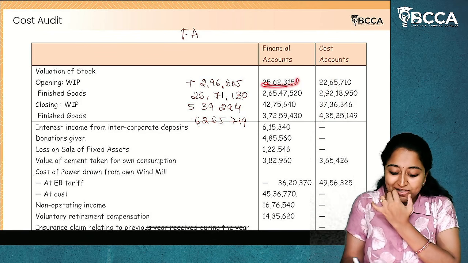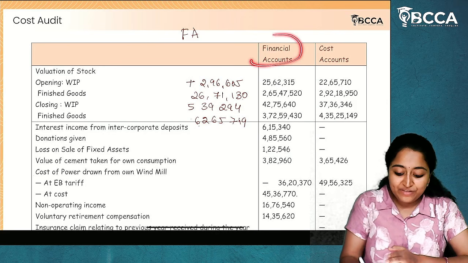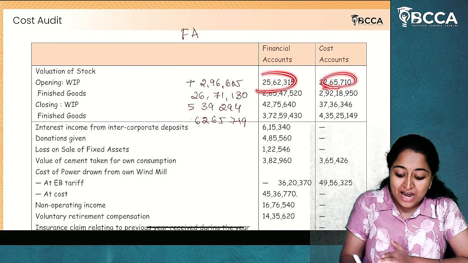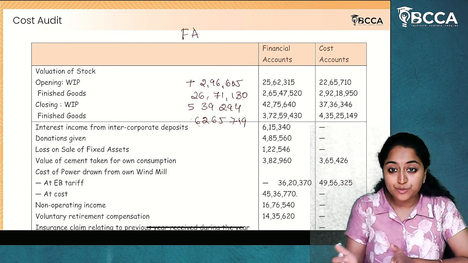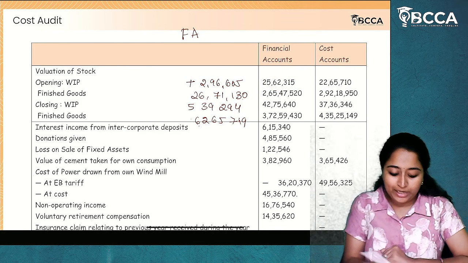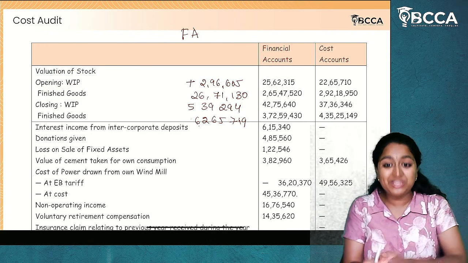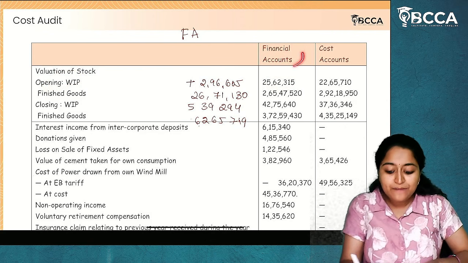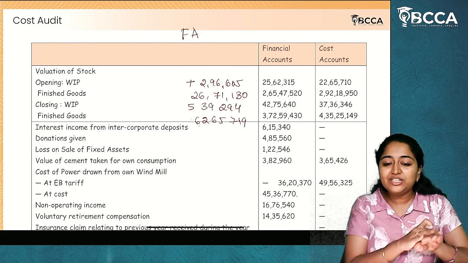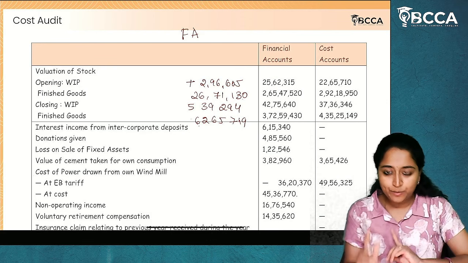Okay. Now, what is the difference? 2,96,605. If we see, it is higher in financial accounts than cost accounts, which means whatever the balance is there, it is overstated. Opening work in progress is overstated in financial accounts, which means the profit is reduced in financial accounts. Whatever the profit reduced, we are adding that back. I hope it is clear.